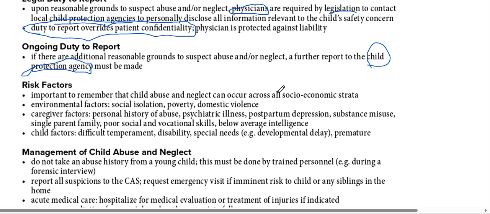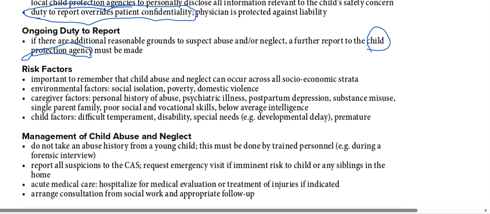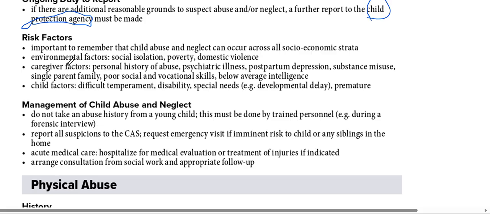Then the risk factors. Important to remember that child abuse and neglect can occur in all kinds of socioeconomic status. Environmental factors include social isolation, poverty, domestic violence. Caregiver factors include their personal history of abuse, psychiatric illness, for example if the mom is suffering from postpartum depression, substance misuse, single parent family, poor social and vocational skills, below average intelligence. Child factors include difficult temperament. Some children have lots of temperament problems, attitude problems, behavioral problems, temper tantrums, things like that. Also disability, if the child is disabled, a special needs child, developmental delay, and prematurity.